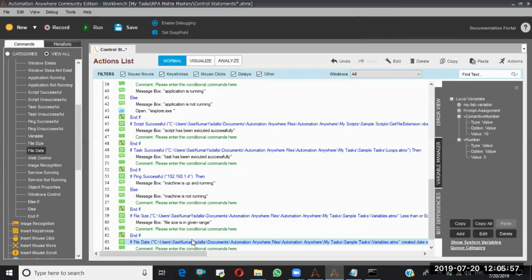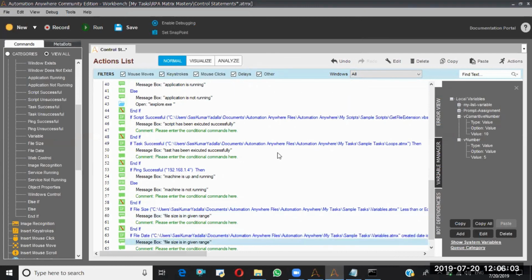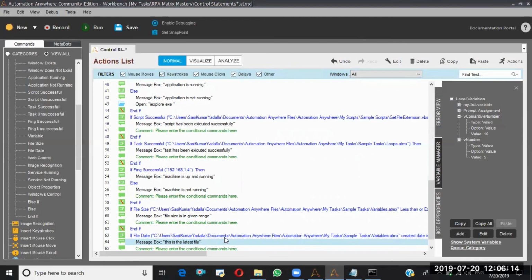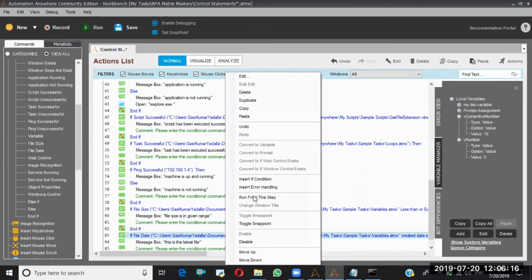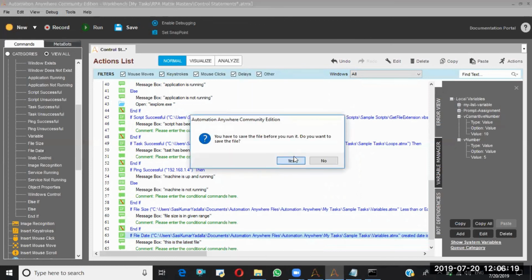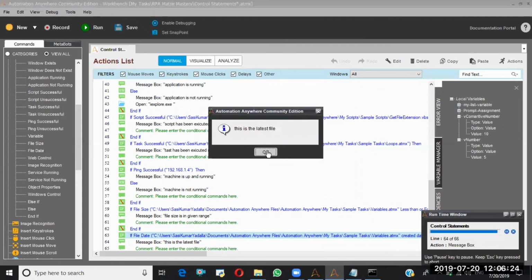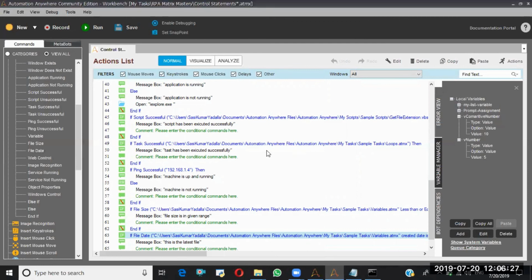Saving. I'll say this is the latest file. Save. Run from this step. Yes. See, this is the latest file because that has been created in the last 365 days only. So like this, file date will work. This is about the different conditions.